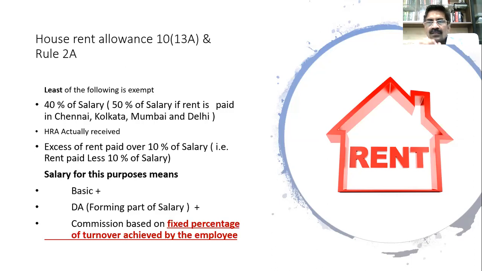What is the meaning of salary? Basic salary and DA, which means dearness allowance, which is an amount paid to the employee to meet the cost of living. Whenever the cost of living goes up, the dearness allowance generally goes up. So they want to keep it a little variable so that whenever inflation goes up, the employee can be quickly compensated.